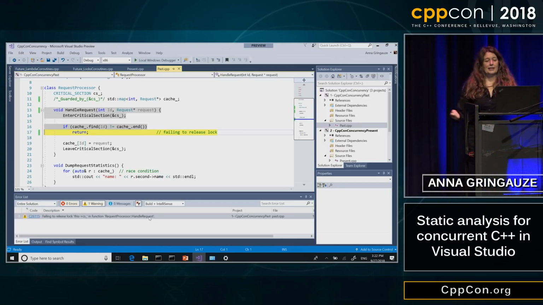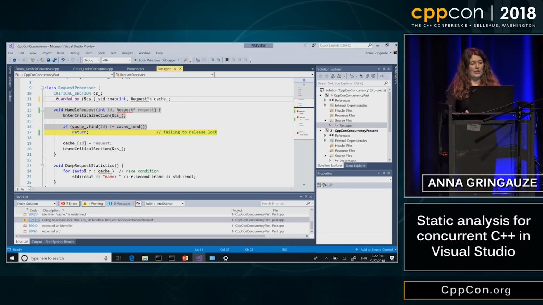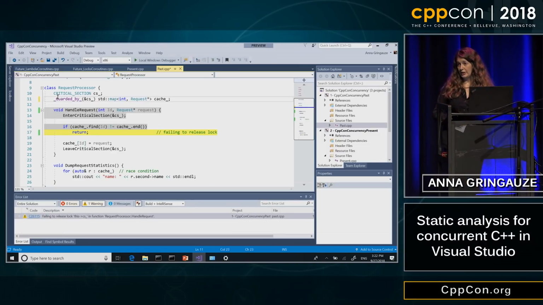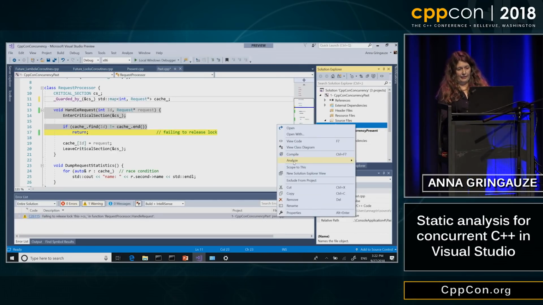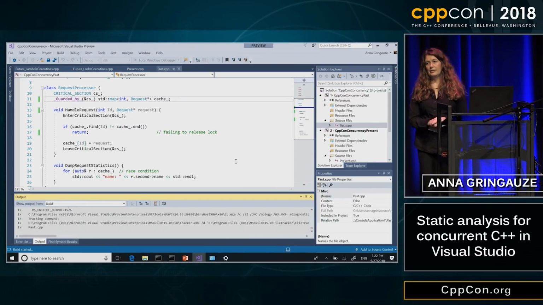To make the semantics clear, we can tell the checker and the user that the cache is supposed to be guarded by the critical section. So let's see now how we can run code analysis on file and what issues we can detect.